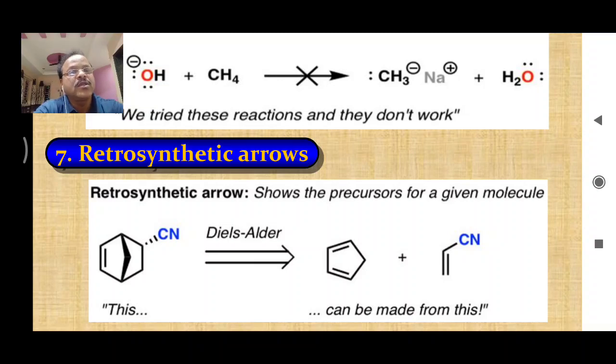So forget about all these retrosynthetic terms, target molecule and synthons. Just remember, this is the arrow. When we represent the arrow in this way, that indicates the retrosynthetic arrow.